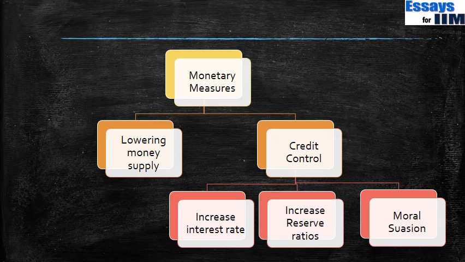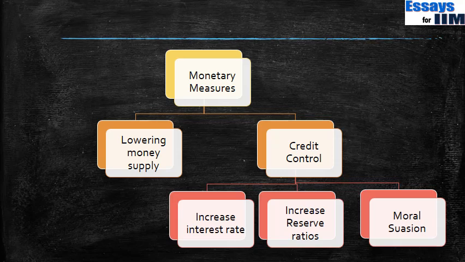In very simple terms, what is a reserve ratio? When a bank lends rupees 100 to a customer, it needs to keep some money aside. Let us say for every 100 rupees it lends, it has to keep, just taking rough numbers, 10 rupees as a reserve. So it needs 110 rupees to lend 100 rupees. Now let us say I increase this reserve ratio and I say that you need to keep away 20 rupees. So effectively, if the bank had 110 rupees, it now has to keep away 20 rupees, so the amount it can lend is only 90.